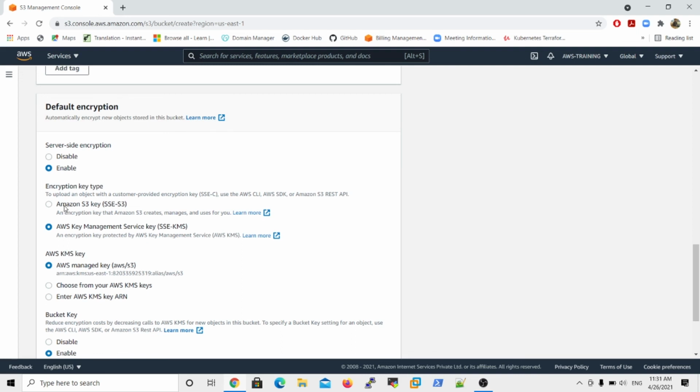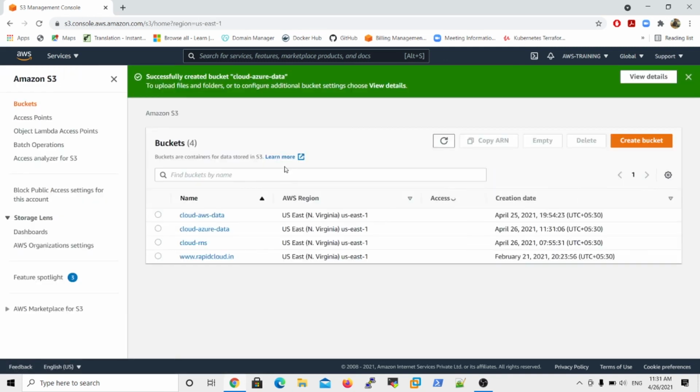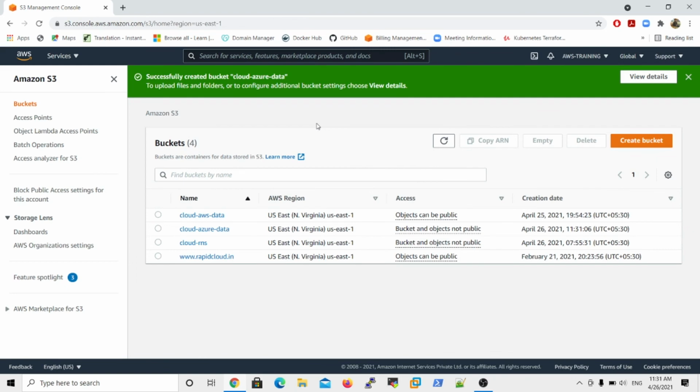Now I will go for the encryption master key and create a bucket. If you upload any object in the bucket, the S3 server side encryption encrypts the data.